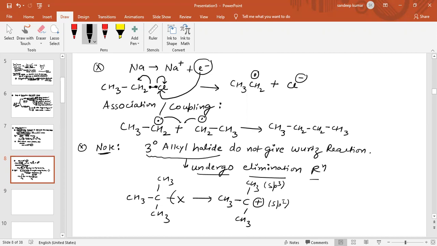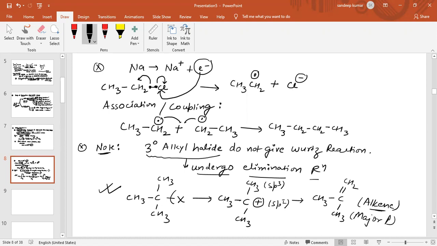So a hydrogen atom will be removed from the alpha carbon, and a double bond is formed between these two carbon atoms. So the electron deficiency of this carbon atom will reduce, and the compound will convert into (CH3)2C=CH2. So we get alkene as a major product when we use 3-degree alkyl halide. Always remember this.